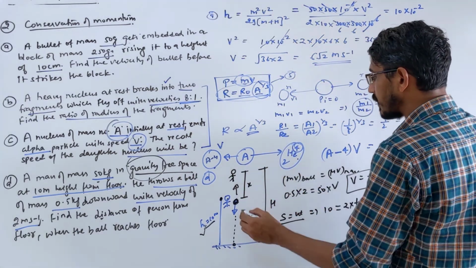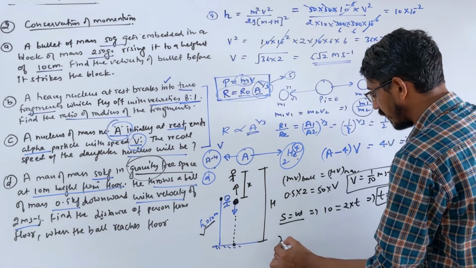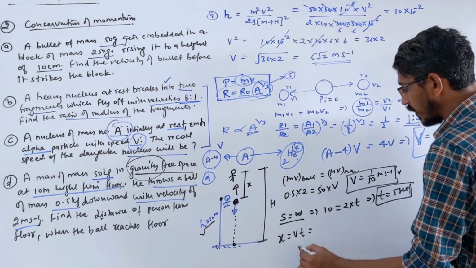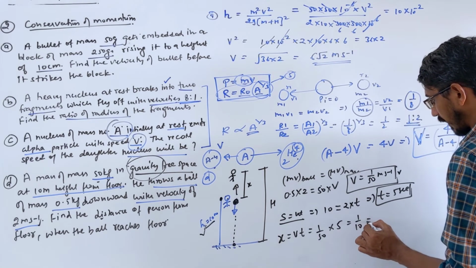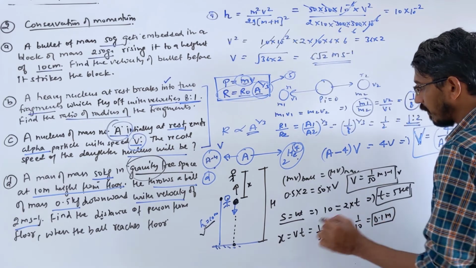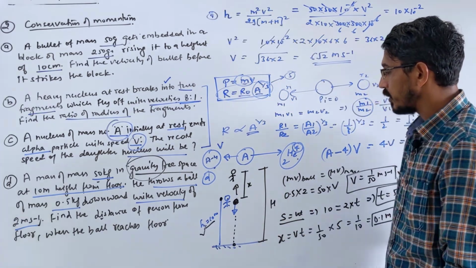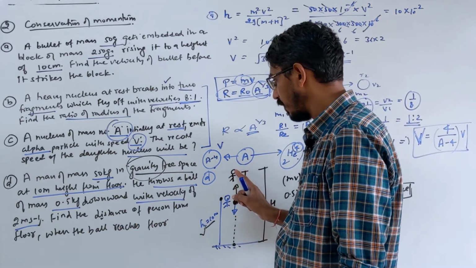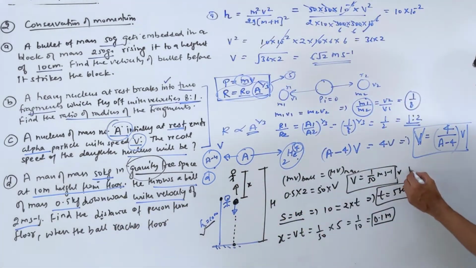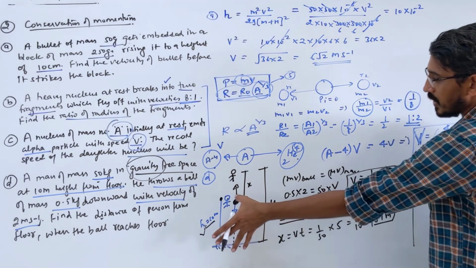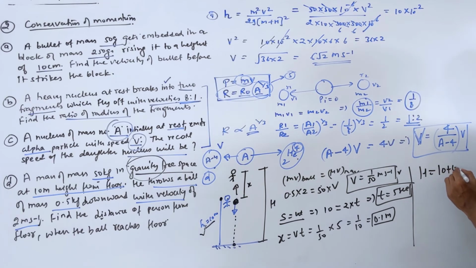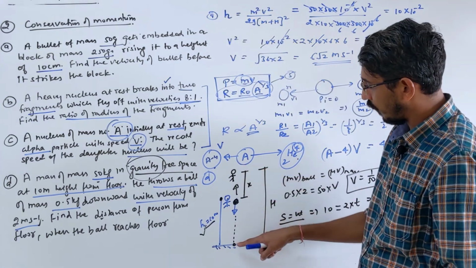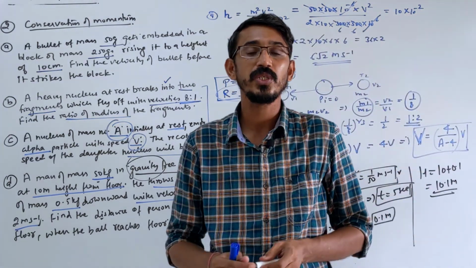Okay. In 5 seconds, how much will the man go upward? Again, let's find the distance moved by the man. Velocity into time. What's the velocity of the man? 1 by 50. And time is 5. So this becomes 1 by 10, or 0.1 meter. So the man will move 0.1 meter. So the question is asking what is the distance of this person from the floor? So the distance of this person from the floor will be the total distance. Initial distance 10 meter plus how much extra is he moving? 0.1. So 10 plus 0.1 means 10.1 meter. That's the distance of this person from the floor when the ball reaches the ground.